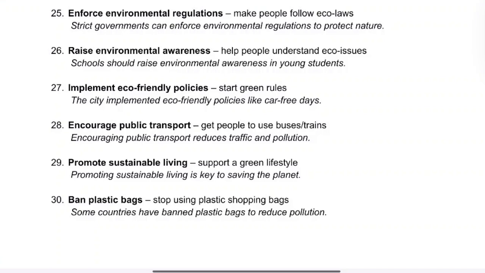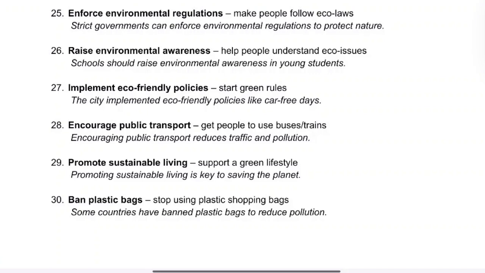27. Implement eco-friendly policies. It is to start green rules, or rules that are good for the environment. Example, the city implemented eco-friendly policies like car-free days. 28. Encourage public transport. It is to get people to use buses or trains more. Example, encouraging public transport reduces traffic and pollution.